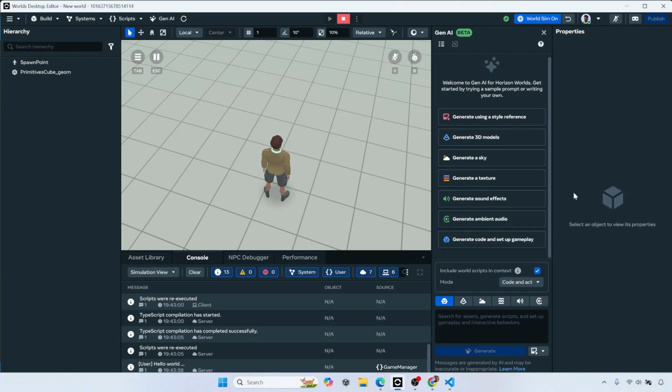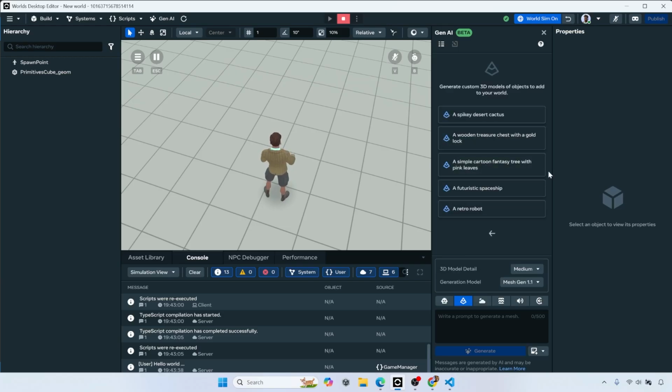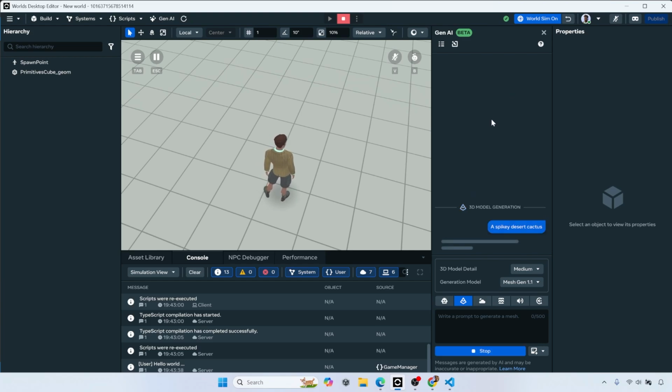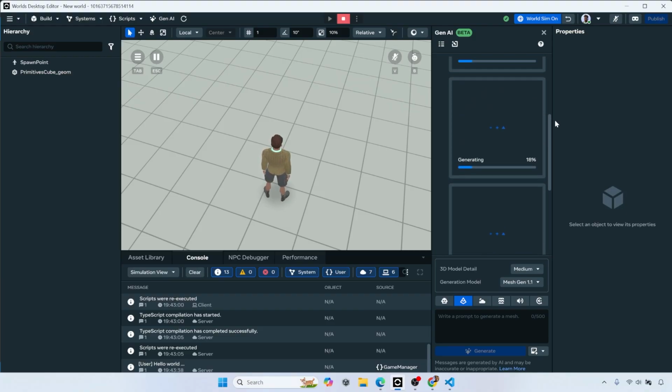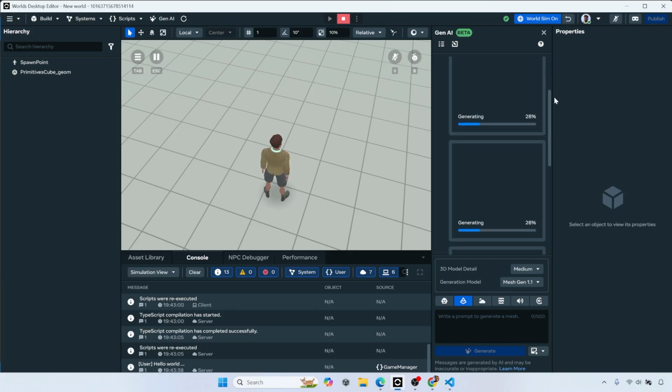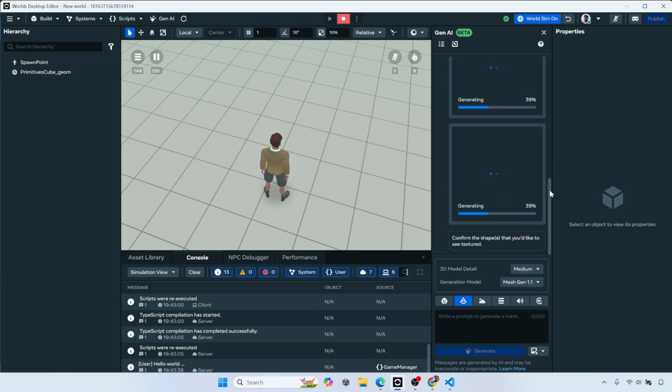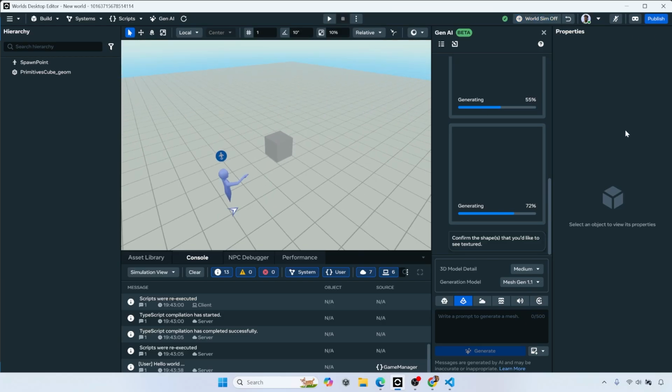I've tried the code generation. It actually worked decently for something that I was working on in my world. And I also tried a 3D model. But just so I can show you here real quick, just a quick demonstration, let's just use one of the prompts, the spiky desert cactus. Now it's actually generating this for us here right on the fly in the editor itself. And it's going to generate a couple versions for us here. This is probably going to be the longest part of the video so far. I'm actually going to stop this preview mode while this happens.